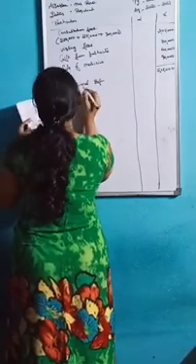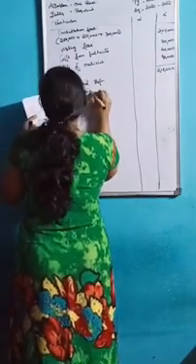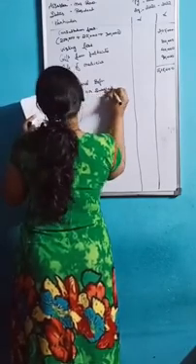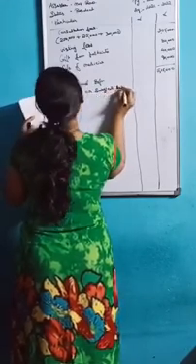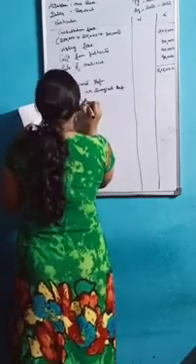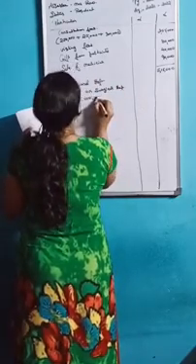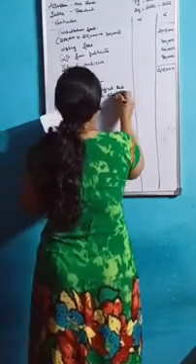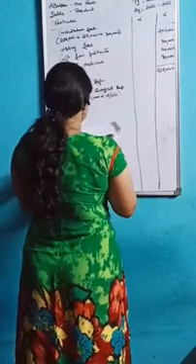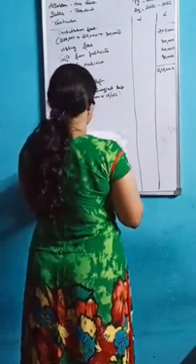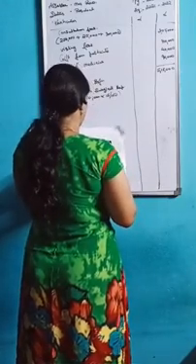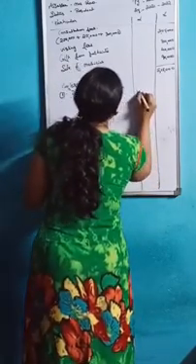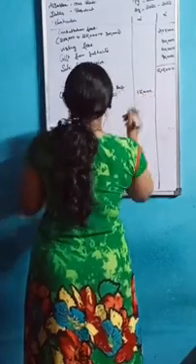So depreciation on surgical expenses, that is 1 lakh into 15 divided by 100. So how much will you get? You will get 15,000.